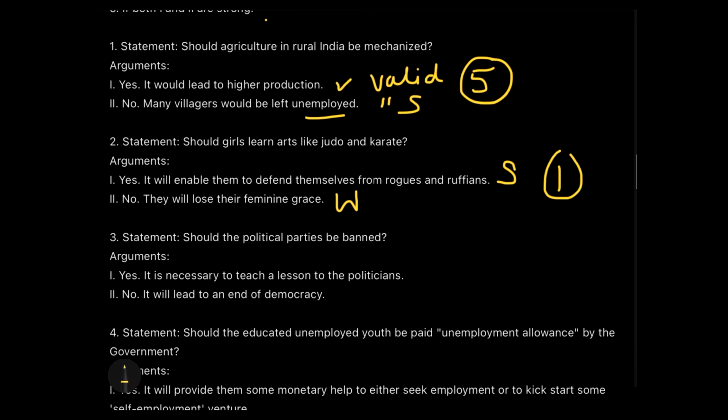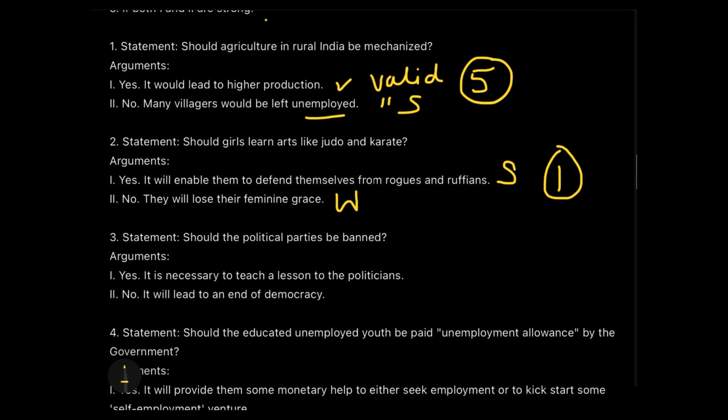So here the answer will be number 1. Now, statement number 3, should the political parties be banned? Argument number 1 says yes, because it's necessary to teach the lesson to the politicians. Do you think that teaching them a lesson will require banning of the entire political party, because then the candidates have an opportunity to independently contest for the elections as well, isn't it?